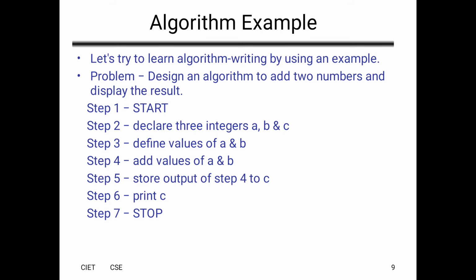In the first step we start the algorithm, and in the second step we declare the variables. What are the variables we need to solve this problem? Declare three integers, since we are going to add two numbers. Two integers we want, a and b, and the result will be stored in another variable, c. So declare three integers a, b and c.